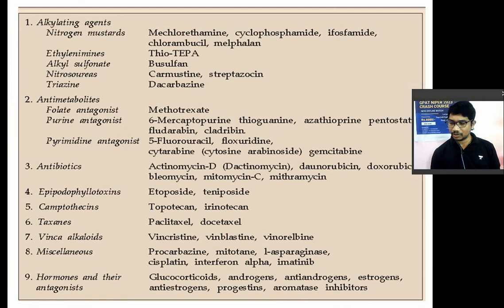My dear students, first of all I would like to revise the different classes of anti-cancer drugs. The first class is the alkylating agents.